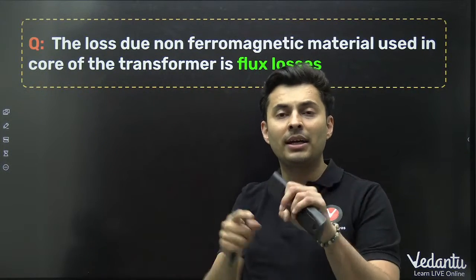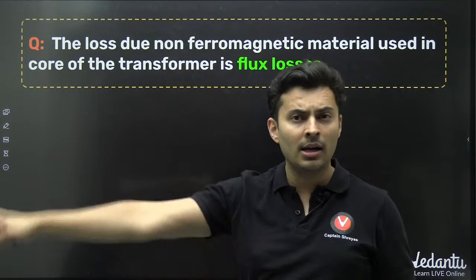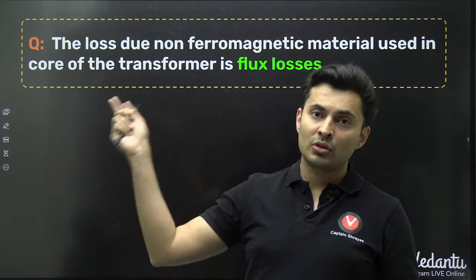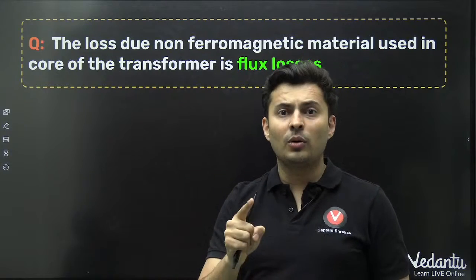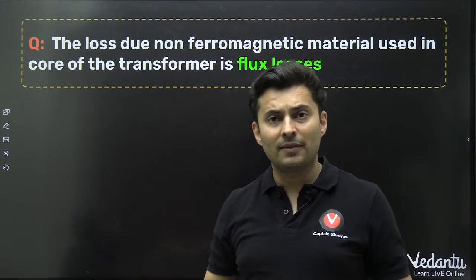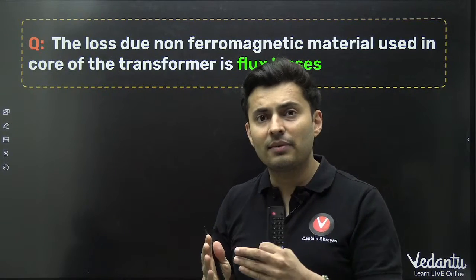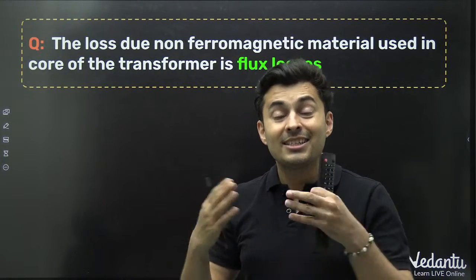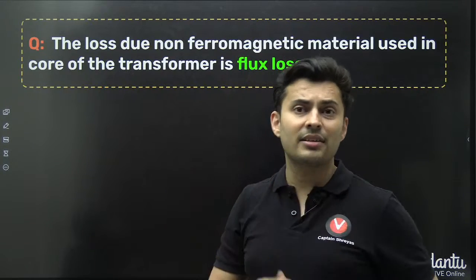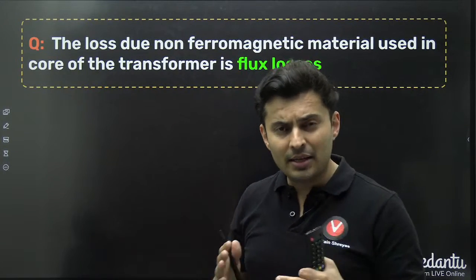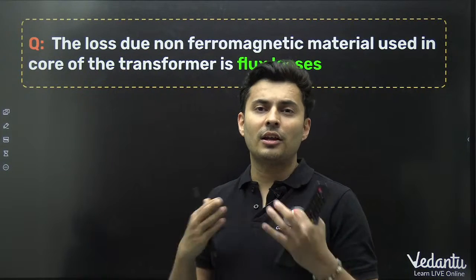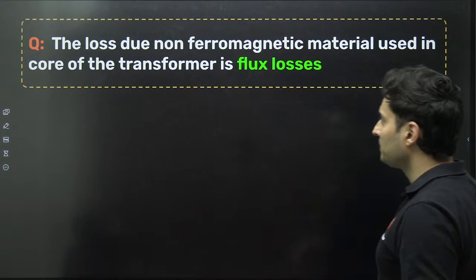If it's just ferromagnetic but a large BH area, then it will not reduce. So when it is ferromagnetic, it ensures the flux comes inside. There is no loss. When the BH curve area is less, then you ensure that the hysteresis losses are less. When you laminate it, then you ensure there are no eddy current losses also.